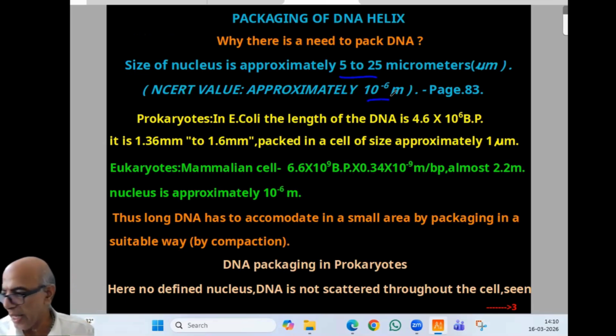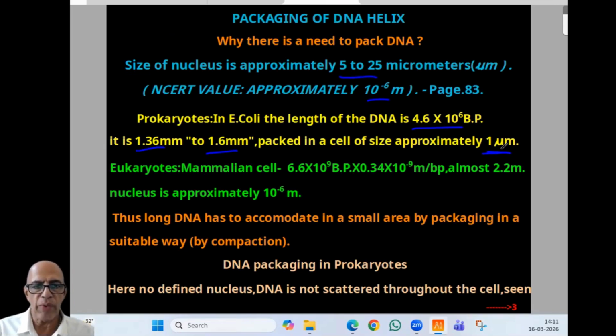In prokaryotes, in E. coli, the length of the DNA is 4.6 into 10 raised to 6 base pairs. When we calculate it, it comes to approximately 1.36 millimeter to 1.6 millimeter. Now, this is packed in a cell of size approximately 1 μm, so it has to be packed in such a small area.